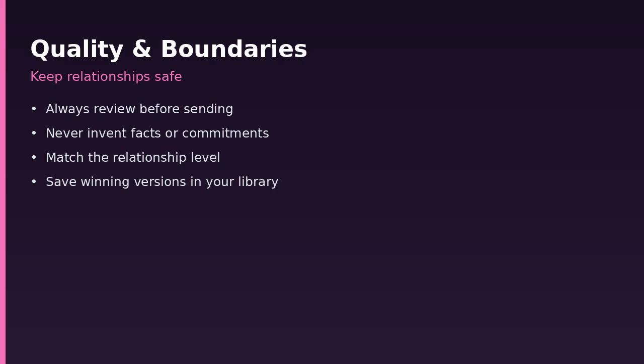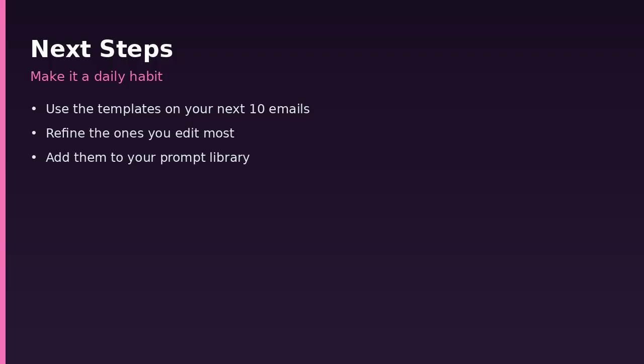Protecting your voice. After several uses, compare the AI drafts with your best manual emails. Note the phrases and rhythm that feel most like you. Add a short style note to the template. Prefer short sentences, avoid corporate cliches, sound calm and direct. The model gradually aligns with your preference. When not to use AI. Messages that contain sensitive personal feedback, legal commitments, or complex negotiations still deserve a fully human first draft. Use AI only for structure or clarity after you have written the core content yourself.